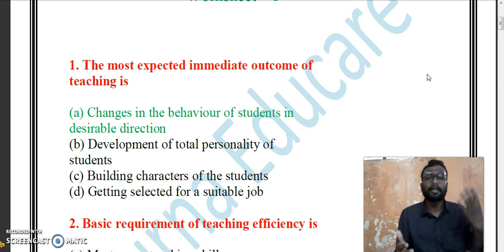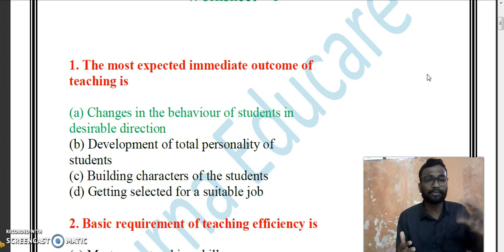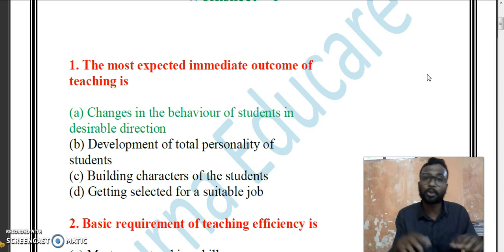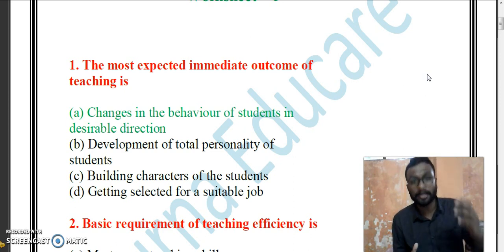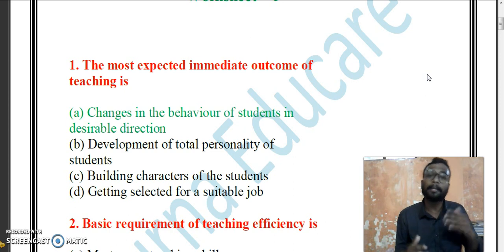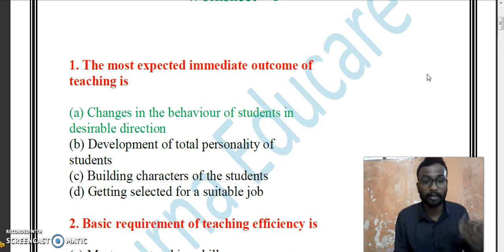See, generally what does the teacher expect from the student? The teacher does not expect the students only to listen to the lessons, but also to change their behavior. So the teacher has some kind of desire towards the student's behavior, and that will be the immediate expected outcome. Yes, changes in the behavior of students in the desirable direction.